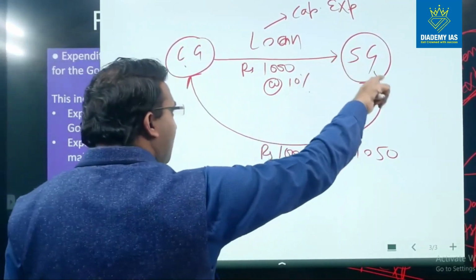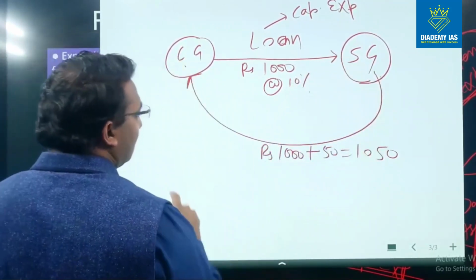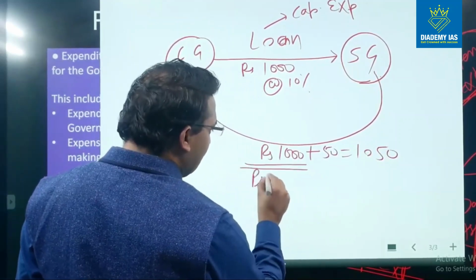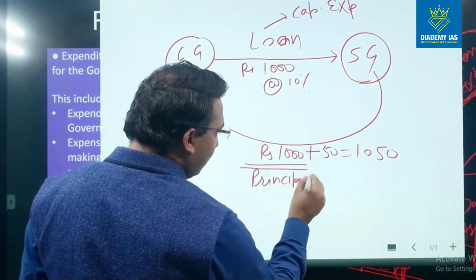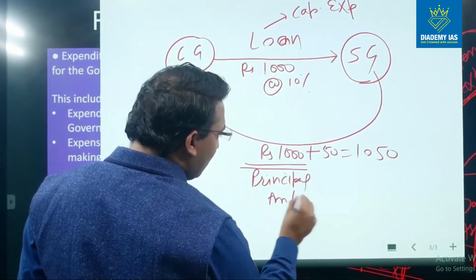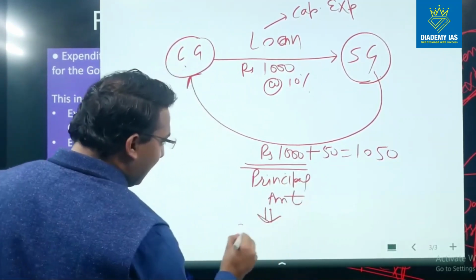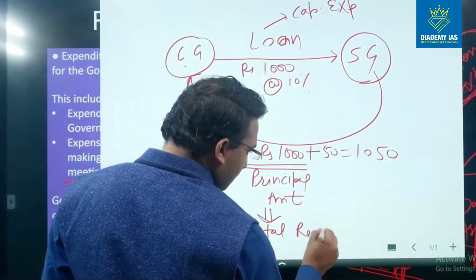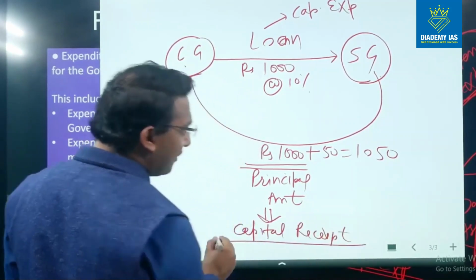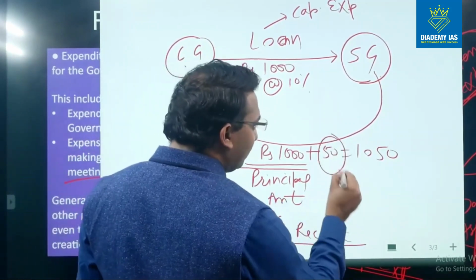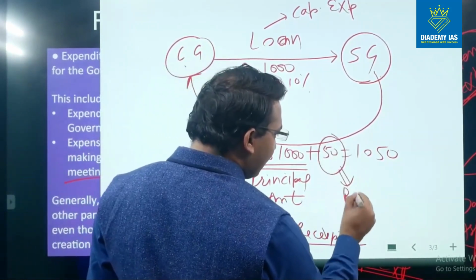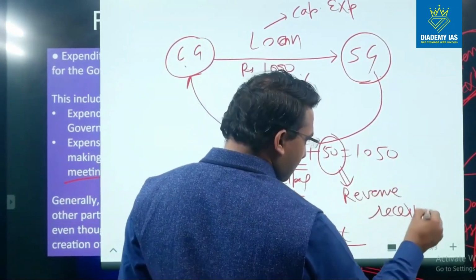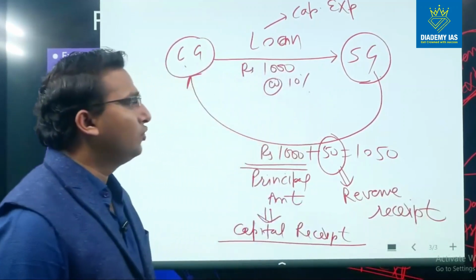When this amount is returned by the state government to the central government, this amount of loan, this is the principal. Principal amount means this is the repayment of the loan. This is the capital receipt of the central government. And this interest income of the central government is part of the revenue receipt.